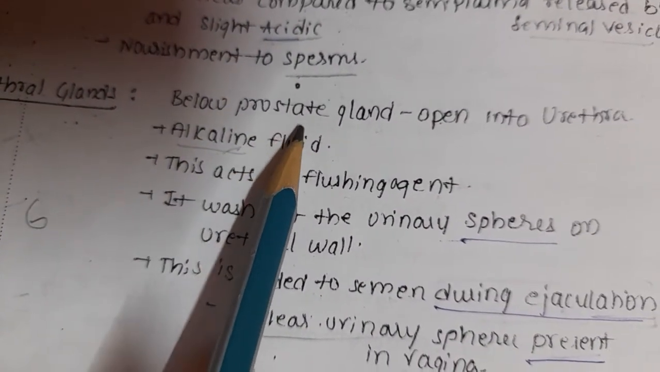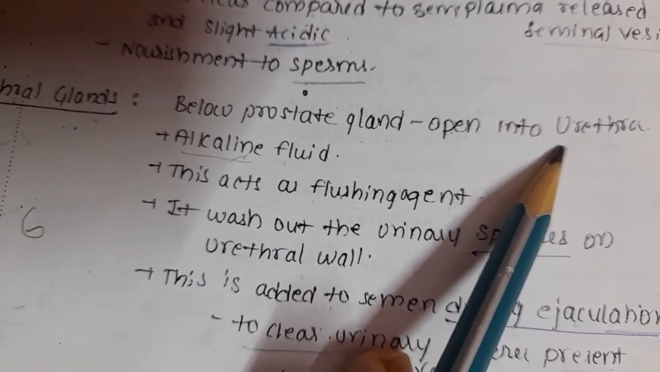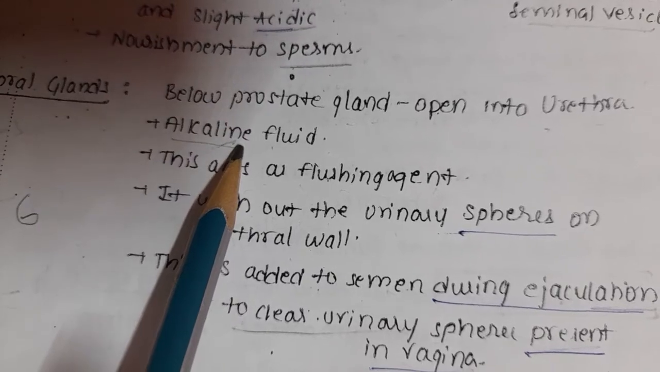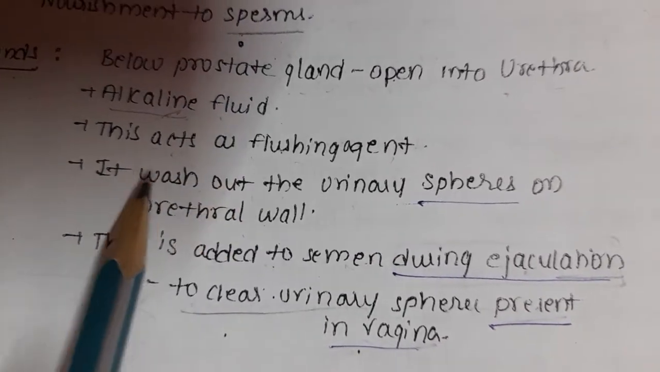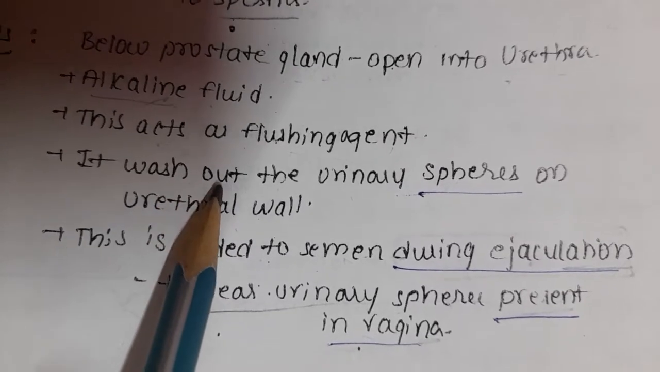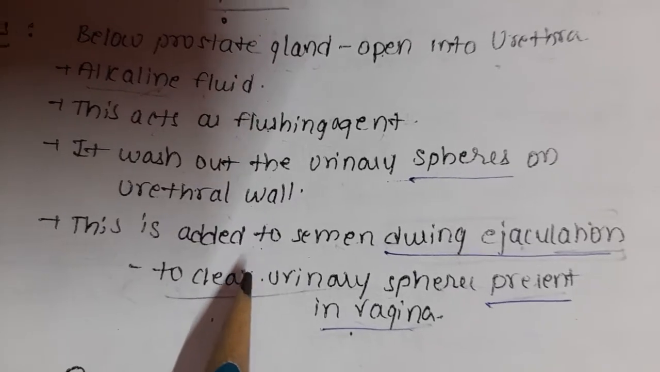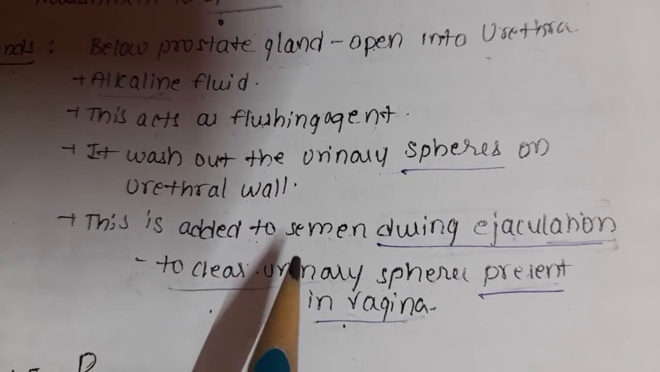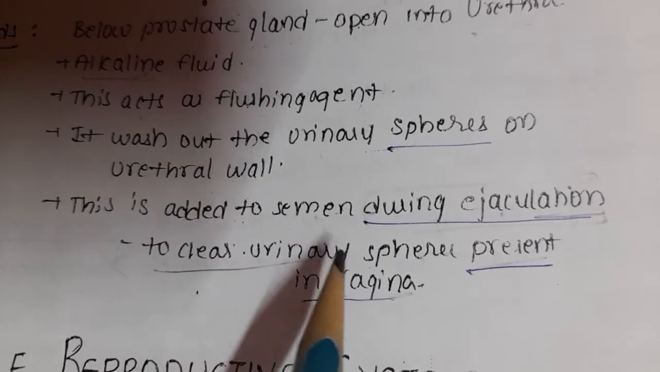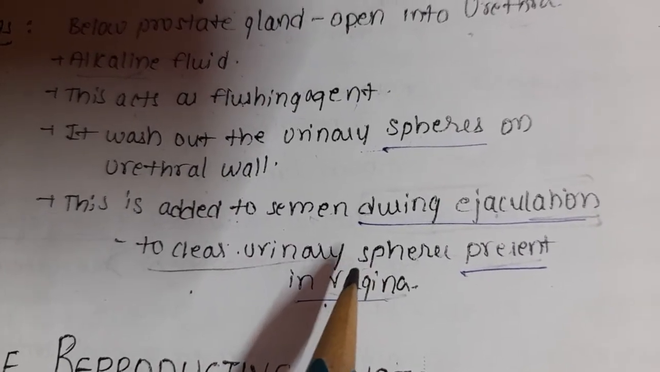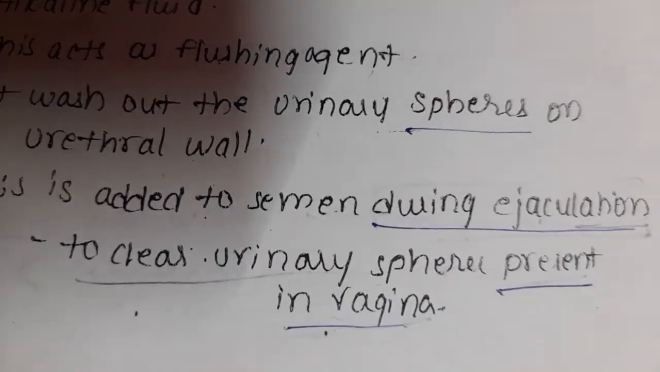Where is it? Below the prostate gland, opening into the membranous urethra. What is its nature? Alkaline. How does it act? As a flushing agent. What does it wash out? The urinary residues present on the urethral wall. And when is it added to the semen? During ejaculation. It also clears the urinary residues present in the vagina. With this, the male reproductive system is completed.